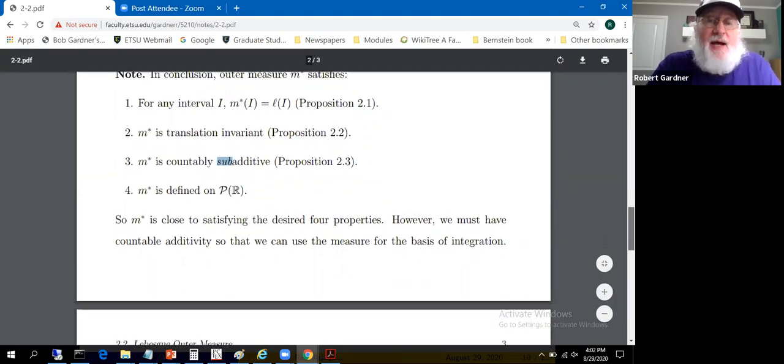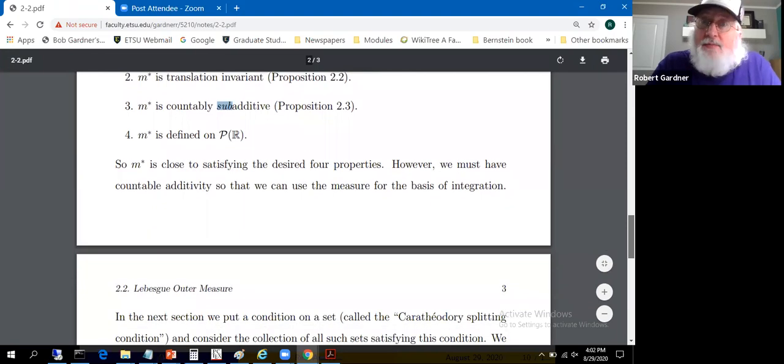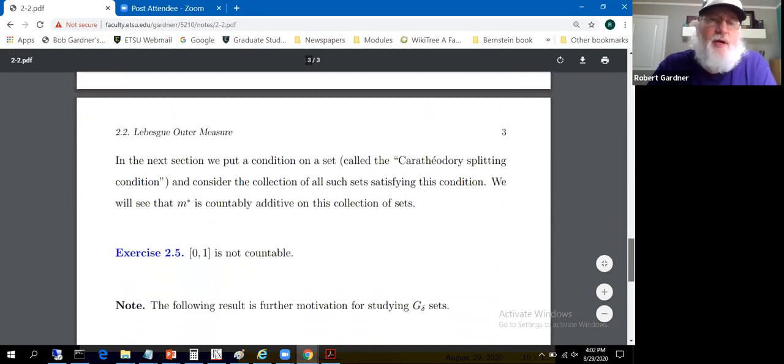We're going to set up sums like Lebesgue sums in a sense, and we're going to take limits of those sums, limits of sums or series. We're going to do it with sups and infs, but they're effectively limits. And we've got to have countable additivity. Subadditivity won't do to set up a theory of integration.